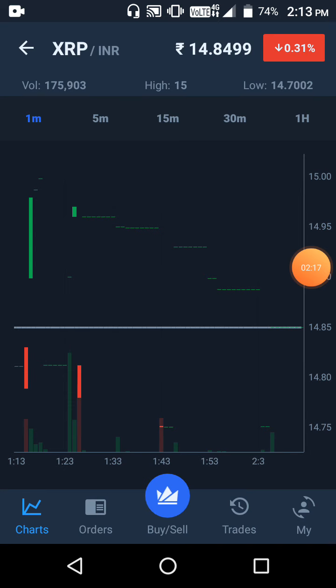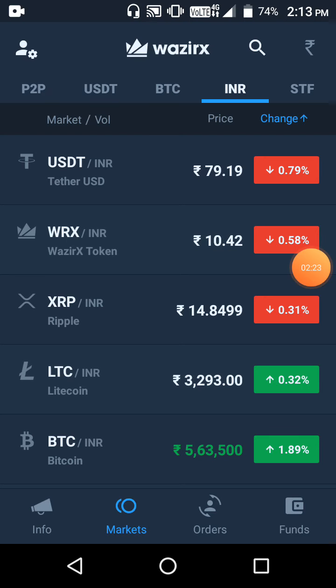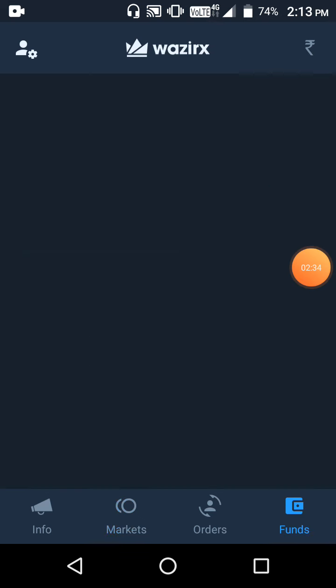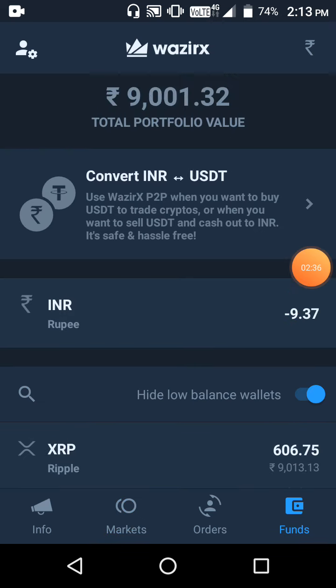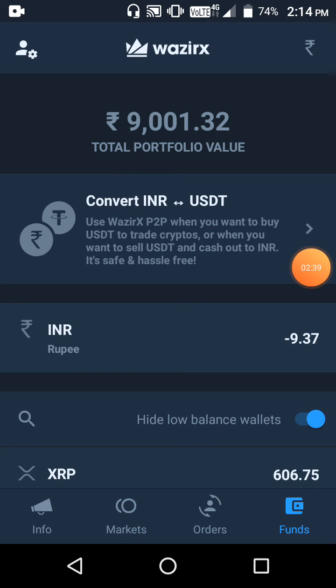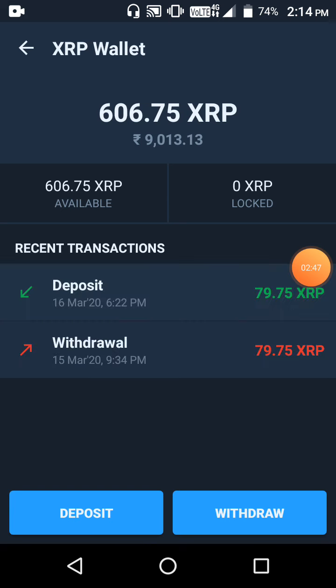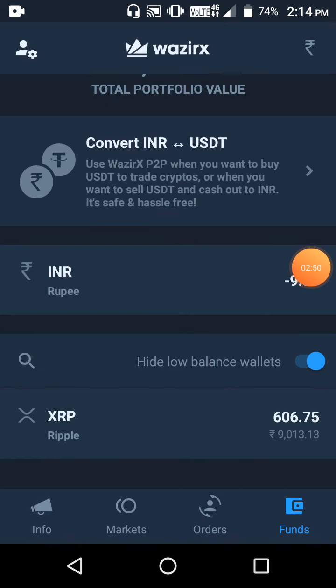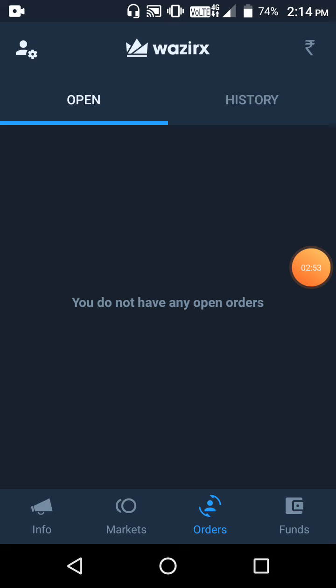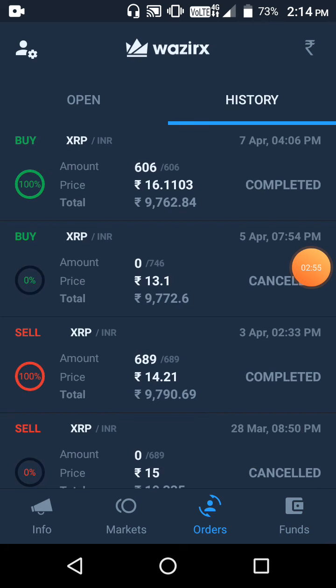If I want to see other details, or if I want to purchase more Ripples, how do I go for it? You can see that at the bottom right corner there is a link, Funds. On clicking Funds, you can see the total portfolio value is 9,001 rupees, and how many Ripples there are. You can see that I have acquired 606 Ripples, and under Orders I can see the history of the orders I have taken.